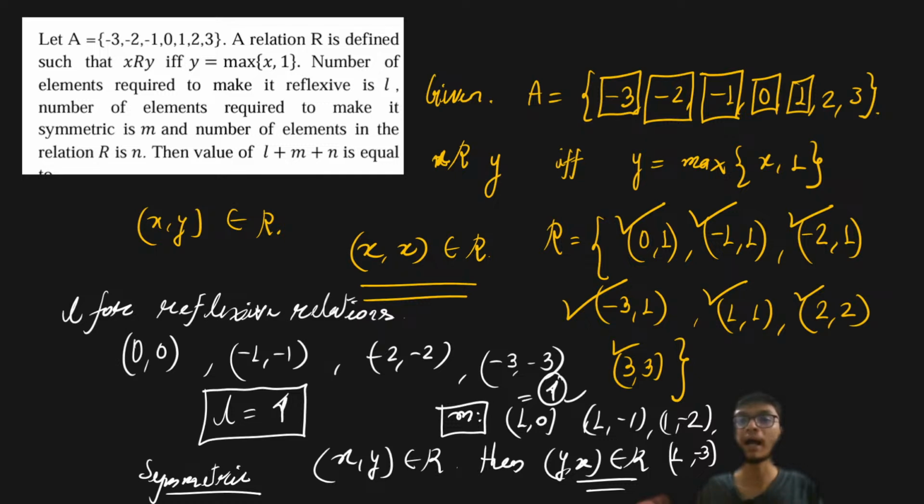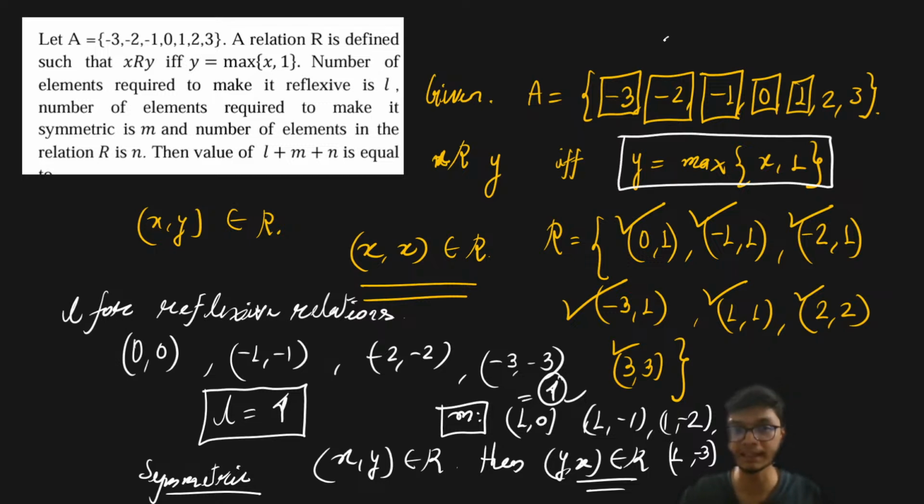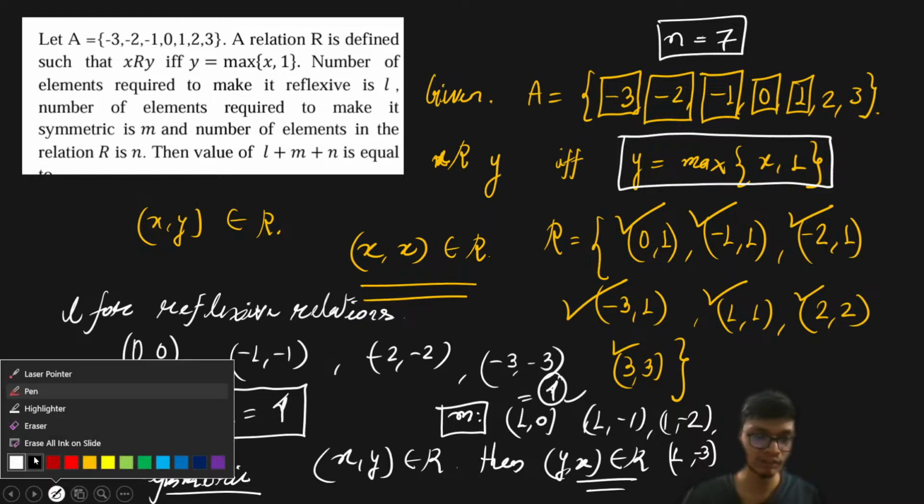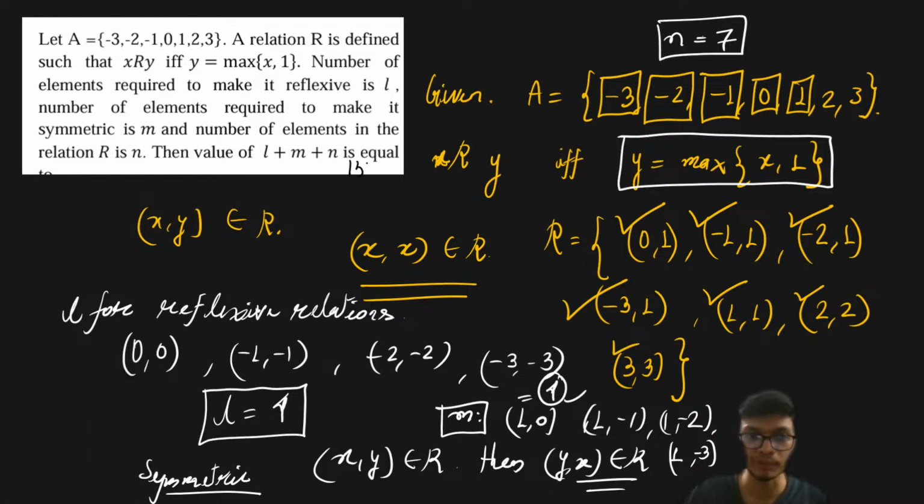Now, whenever you have a particular set consisting of n number of elements, if you just count over here the number of relations as per this particular condition, I'll find out the number of relations, that is n, is equal to 7. As you can see, 1, 2, 3, 4, 5, 6 and 7. So therefore, these values of L plus M plus N is going to be equal to 4 plus 4 plus 7. That's going to be equal to 15. So therefore, the correct answer to this particular problem is 15.